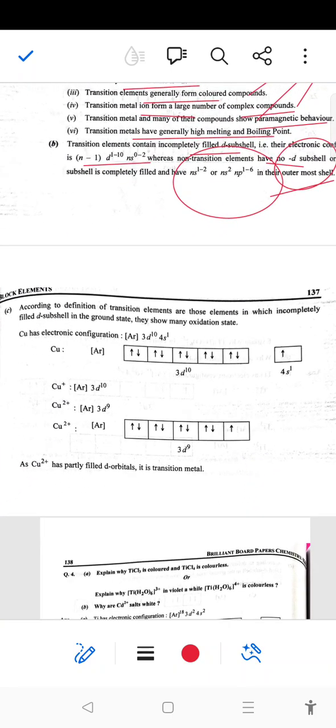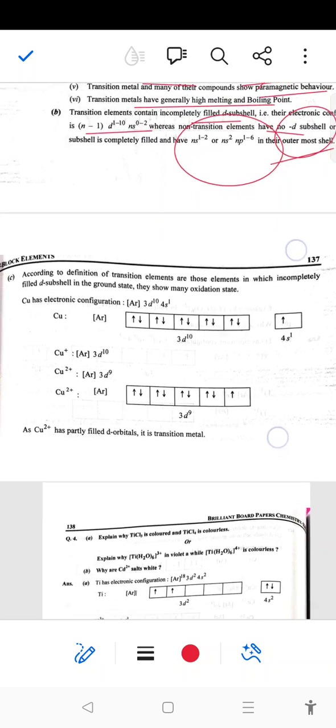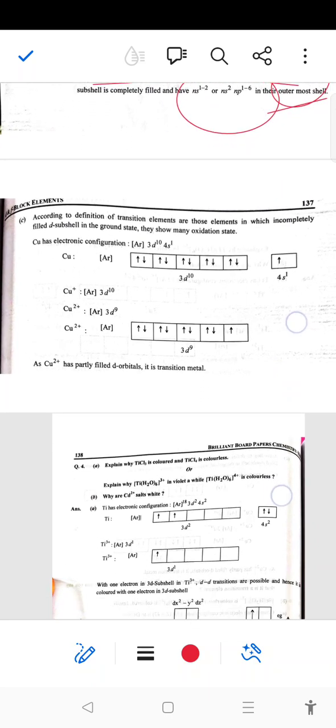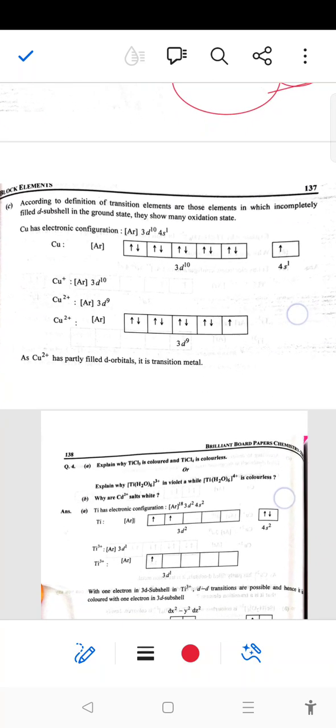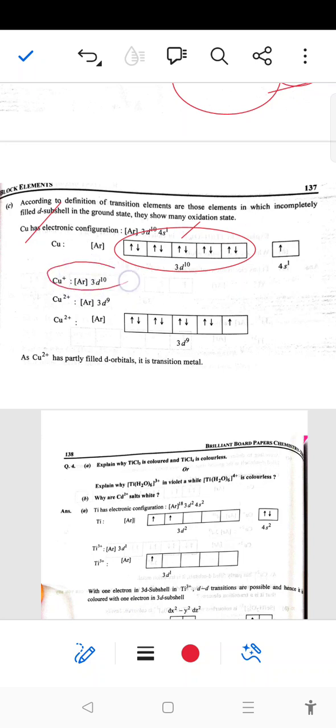Next, third question. According to the definition, transition elements are those which have an incompletely filled d subshell. Write the electronic configuration of copper: 3d10 4s1, which is a fully filled d configuration. Copper 1 positive is again 3d10, and copper 2 positive is 3d9, showing one unpaired electron in the d subshell. So copper 2 positive has a partially filled d orbital and it is a transition metal.